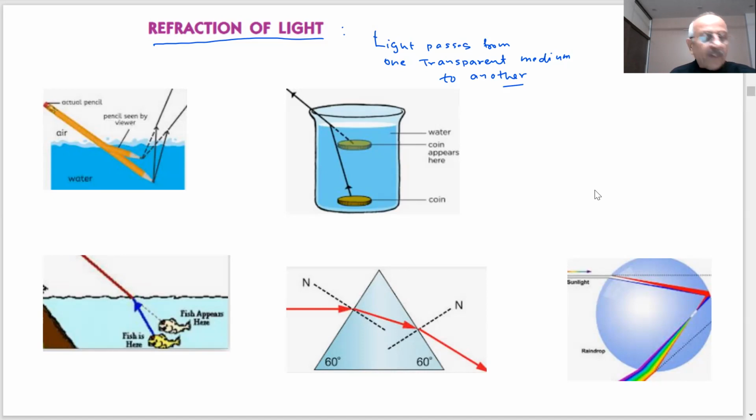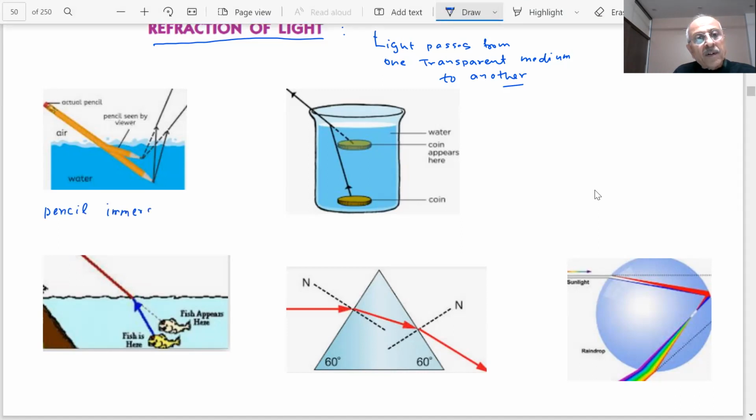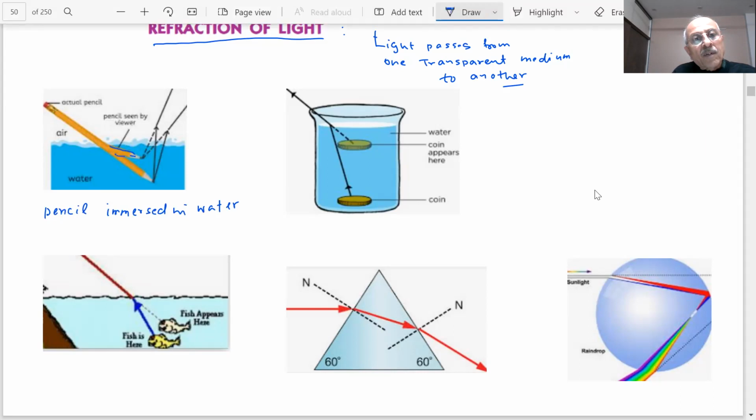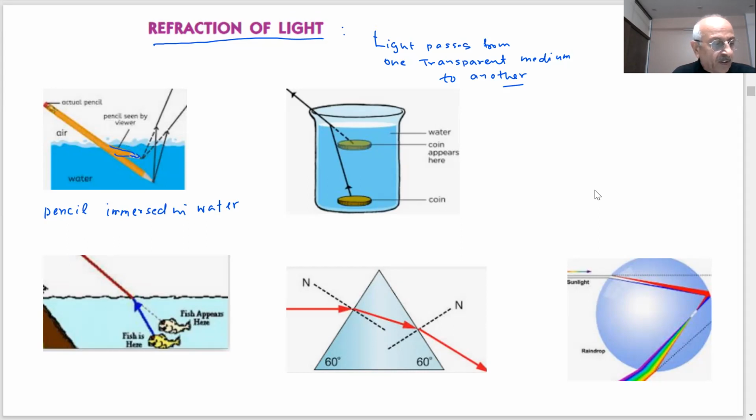Apparent displacement of the pencil. This is a pencil, students, immersed in water. Now what you are seeing is an apparent displacement of the pencil. This pencil actually is this. What is visible to you, student? You can see this appears to be like this. So what has happened? Why is the pencil appearing displaced when partially immersed in the water?